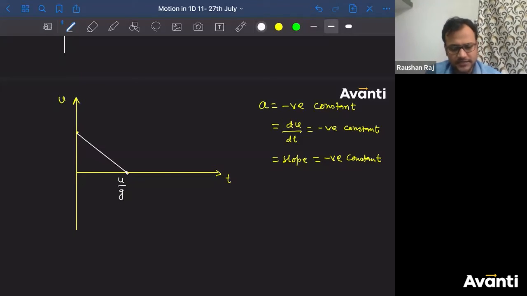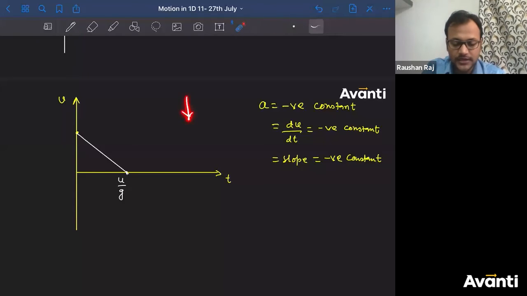But will the particle stop its motion at that point? No. Velocity has become zero, but acceleration is non-zero. That means you are at rest at a point, but a force has been applied on you. Someone applied a force on you, so you will start moving, right? In which direction will you start moving? Along the direction of force, along the direction of acceleration. In which direction is the acceleration acting? Downward. So the particle has come to rest here, but the acceleration is downward, so now the particle will start moving in the downward direction.